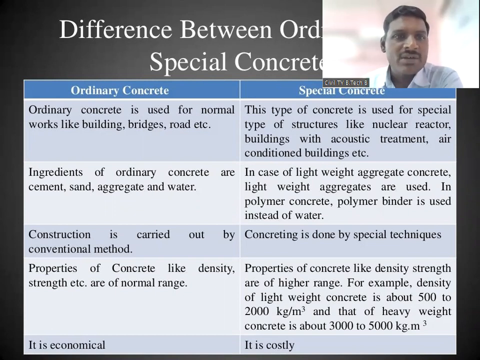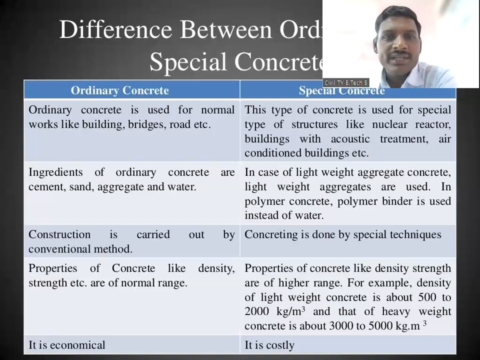But for ordinary concrete, the basic ingredients are cement, sand, aggregates, and water. In the case of special concrete, for lightweight concrete, lightweight aggregates are used.